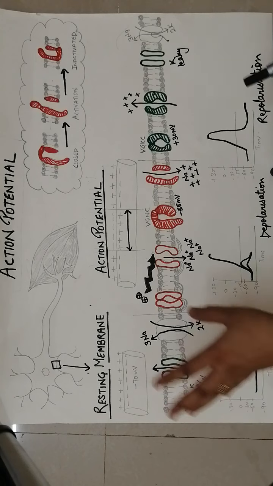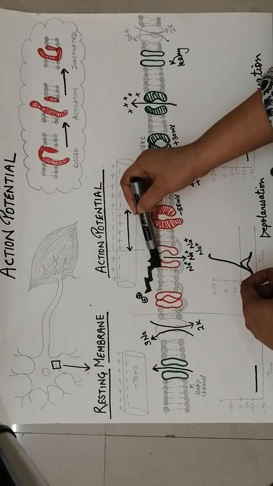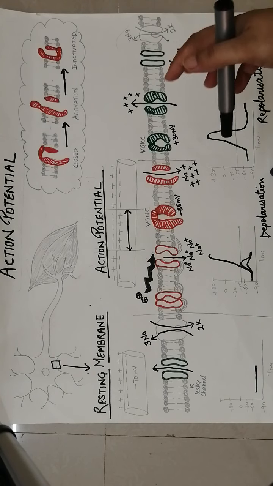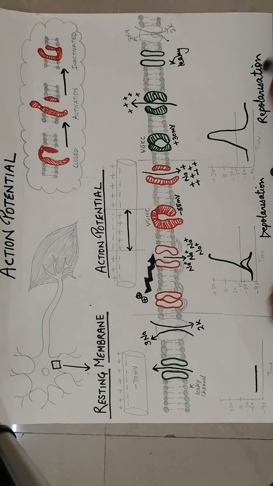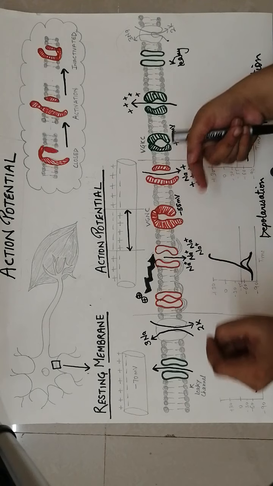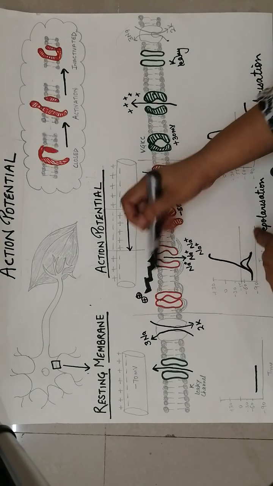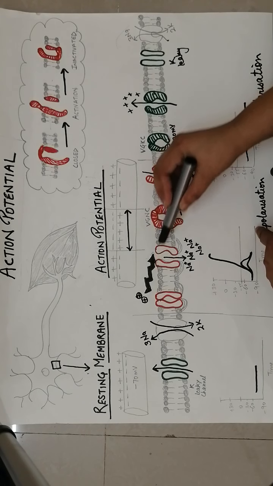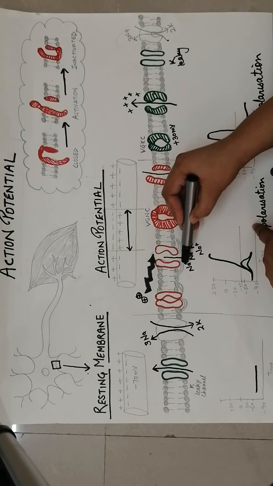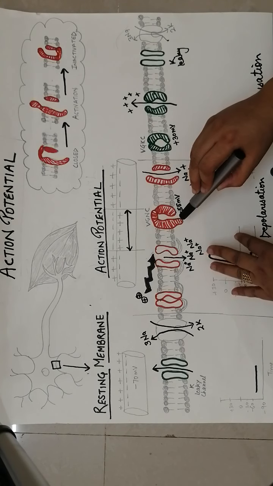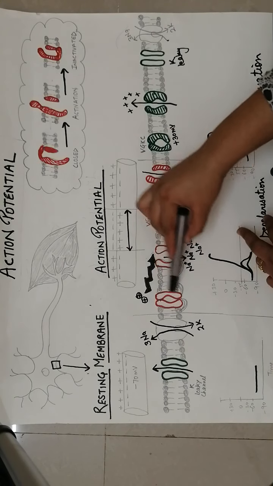Now what happens when any stimulus is applied? Stimulus can be all over our body, every type of stimulus. For example, this is a finger and I am touching this finger with very little intensity, very less stimulus. Then a cationic influx occurs, but very little, for example 1 sodium influx or 2 sodium influx, via some mechanoreceptors.